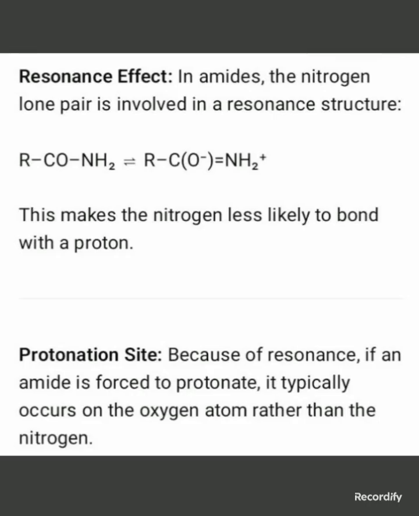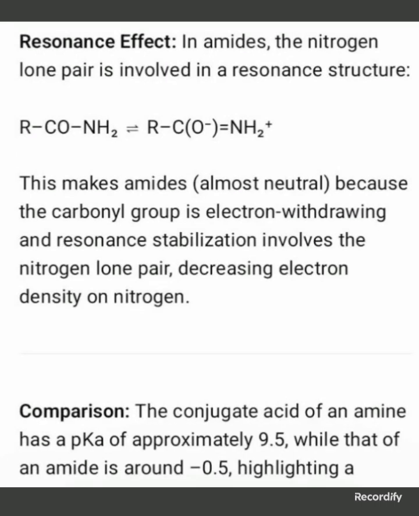Resonance effects in amides. The nitrogen lone pair is involved in a resonance structure. This makes the nitrogen less likely to bond with a protonation site. Because of resonance, if an amide is forced to protonate, it typically occurs on the oxygen atom rather than the nitrogen. This makes amides almost neutral because the carbonyl group is electron withdrawing, and resonance stabilization involves the nitrogen lone pair, decreasing electron density on nitrogen.